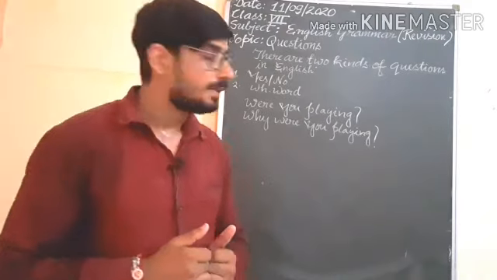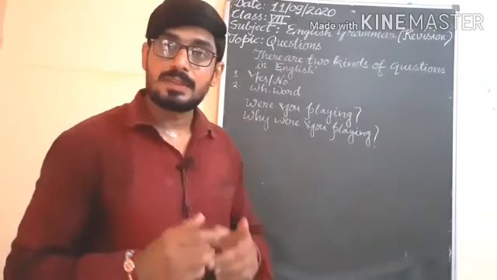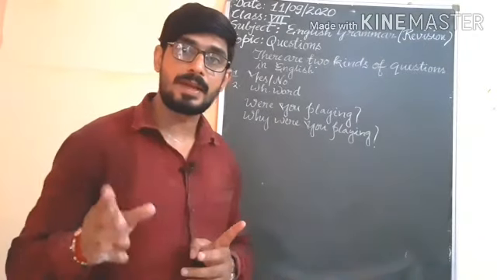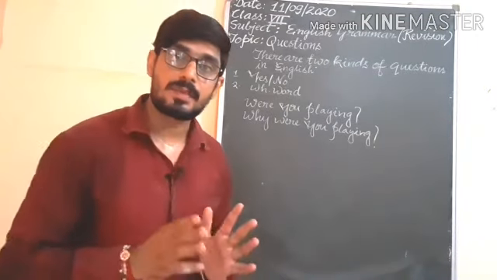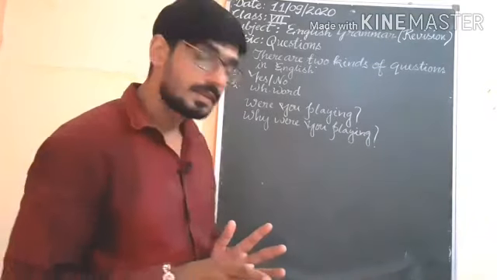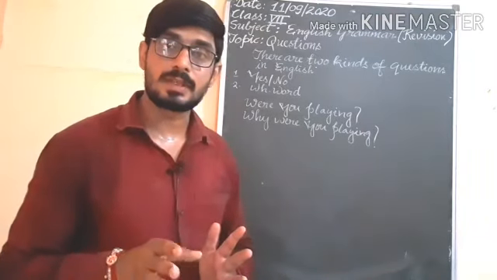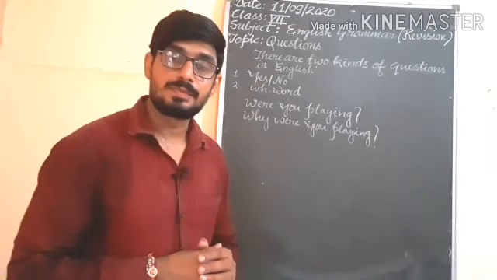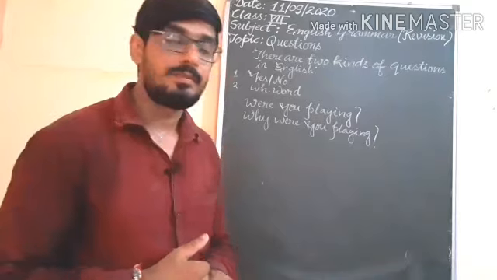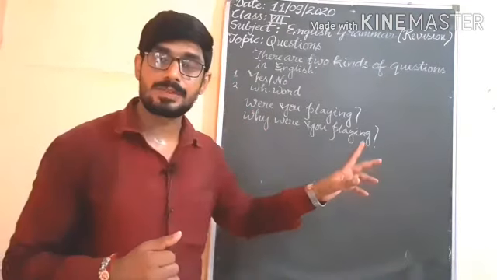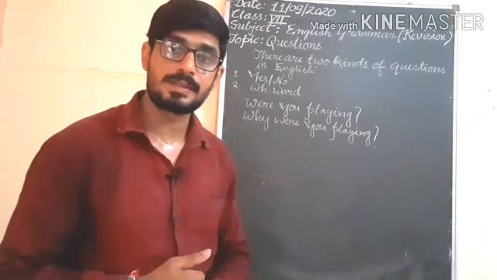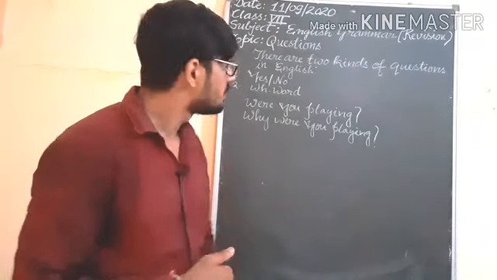Understand? So yes no type questions will start with helping verbs or modal auxiliaries. Modal auxiliaries are can, could, may, might, shall, should. These are known as modal auxiliaries. Understand? The questions which start with helping verbs or modal auxiliaries will be known as yes no type, and the questions which start with a WH word will be known as WH word questions. Understand? So we have completed here chapter number 14.